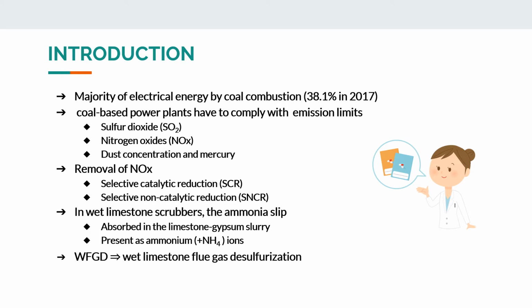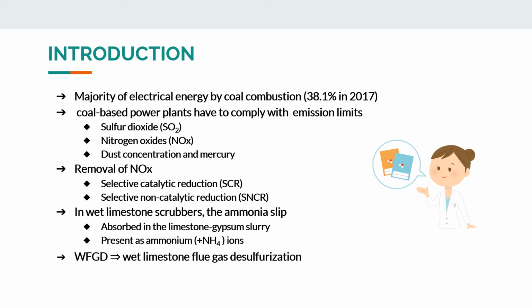The removal of nitrogen oxide molecules is carried out by either selective catalytic reduction (SCR) or selective non-catalytic reduction (SNCR) methods. Both are based on NOx reduction to molecular nitrogen with the use of ammonia gas, which is commonly obtained from thermal decomposition of ammonia water or urea. Both SNCR and SCR technology are associated with a stream of unreacted ammonia called the ammonia slip, which is more prevalent in the former than the latter.